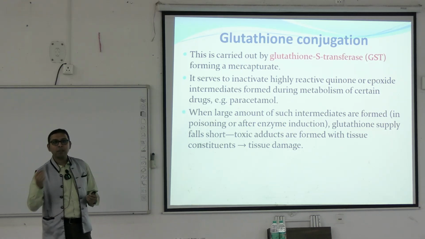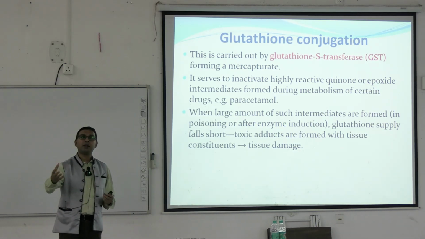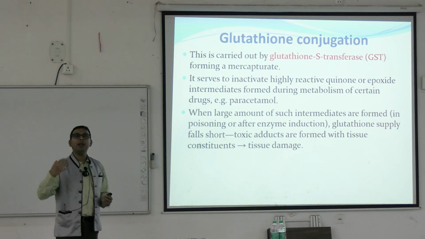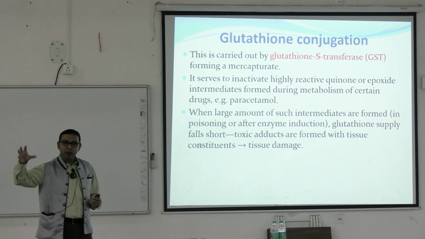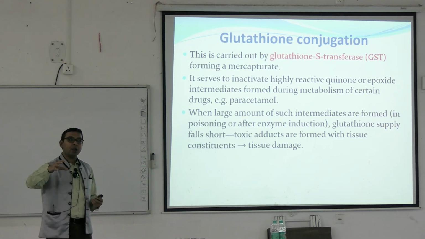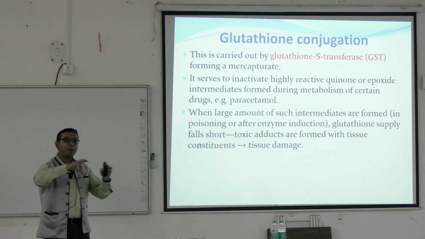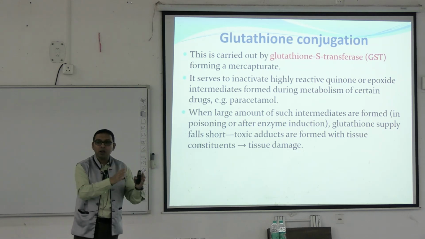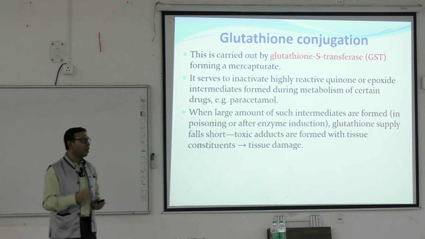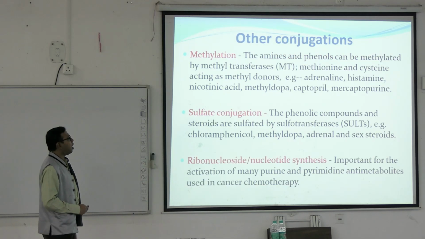So we have to add some other drugs or do some other things so that there will be replenishment of this glutathione group, so that this glutathione can render more of the paracetamol from the toxic to the non-toxic form. This is an example. So, that was glutathione conjugation.